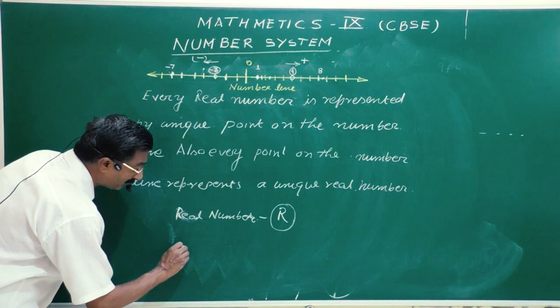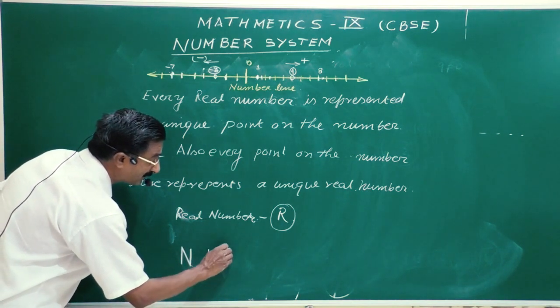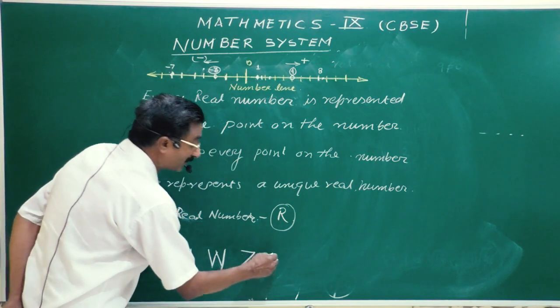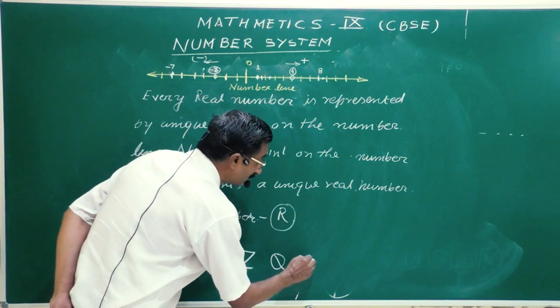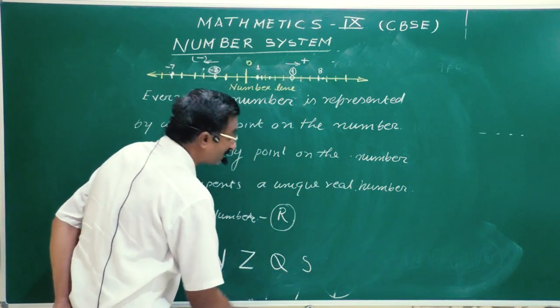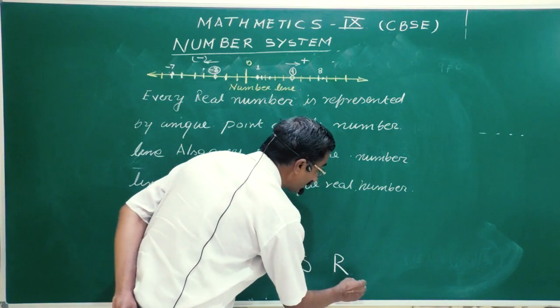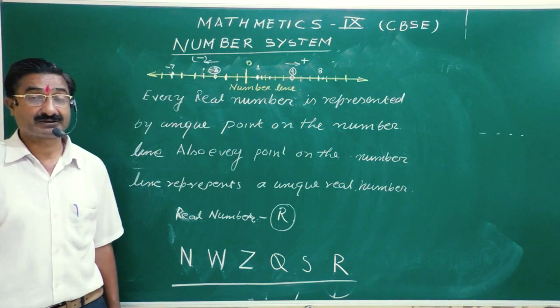Natural numbers are represented by N, whole numbers by W, integers by Z, rational numbers by capital Q, irrational numbers by S, and real numbers by capital R. So these are the story of the numbers.